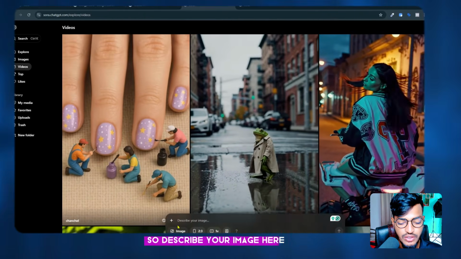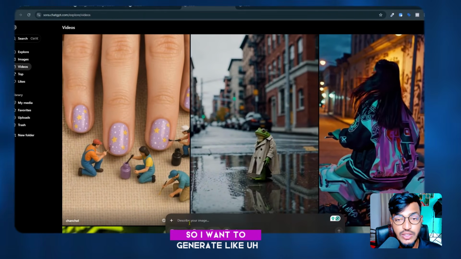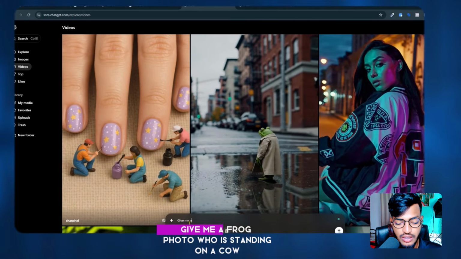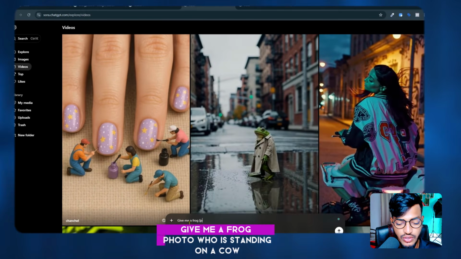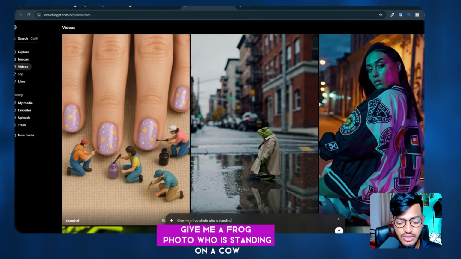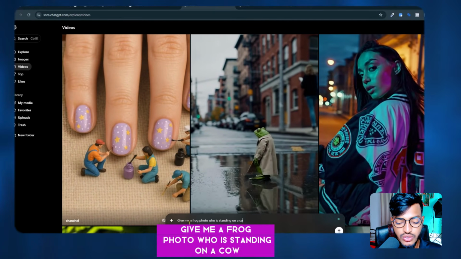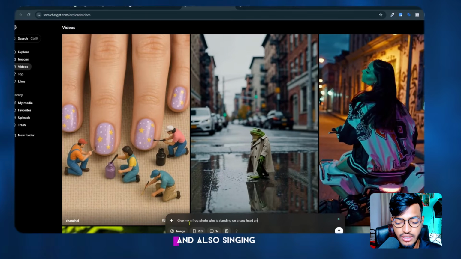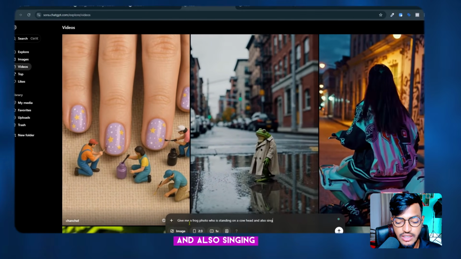So describe your image here. I want to generate, give me a frog photo, who is standing on a cow's head and also singing.